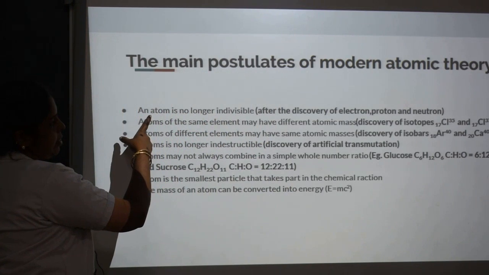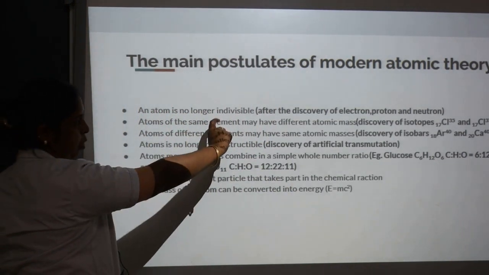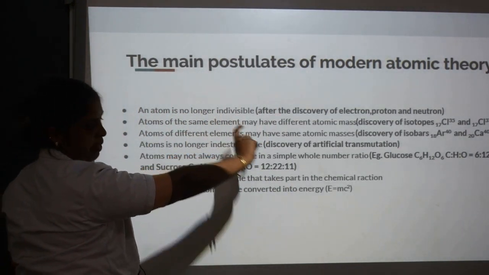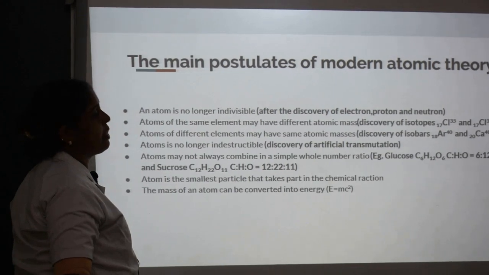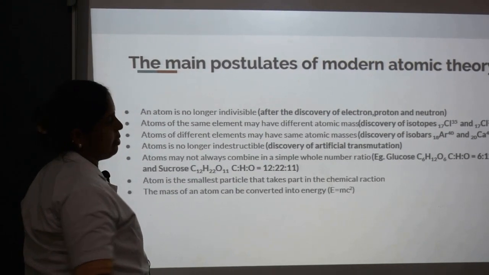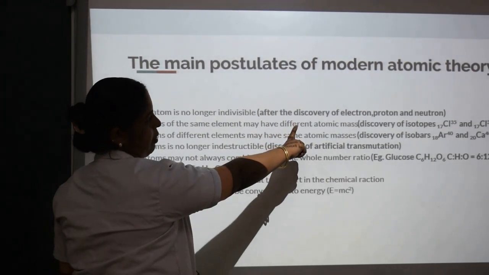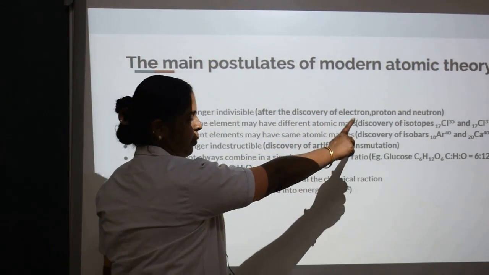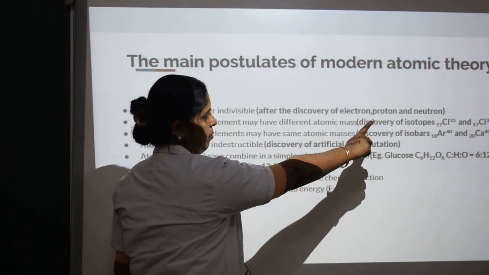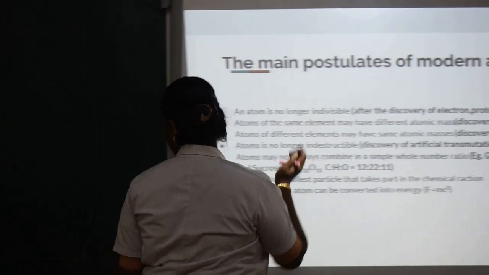Let's see the first point: an atom is no longer indivisible. That is, an atom is a divisible particle. This was proved after the discovery of the electron, proton and neutron. Let's see an atom.